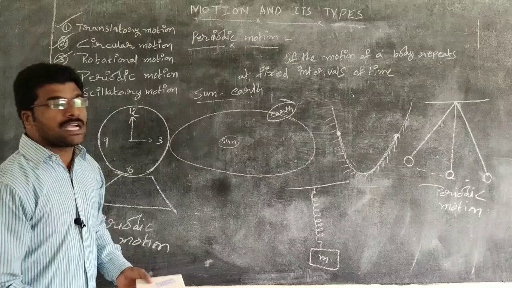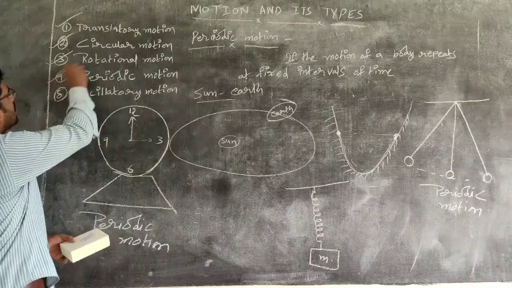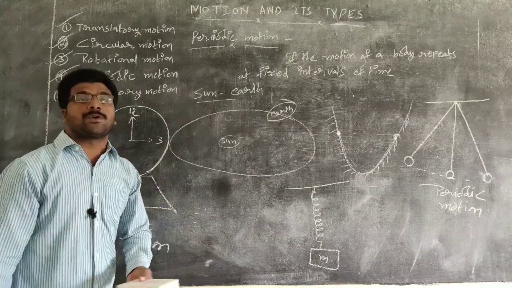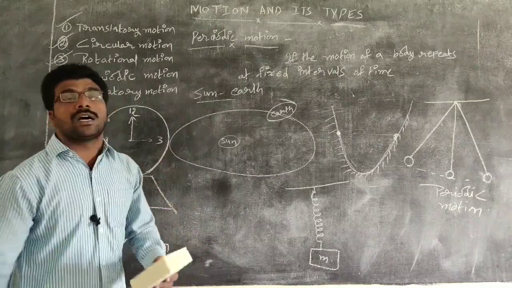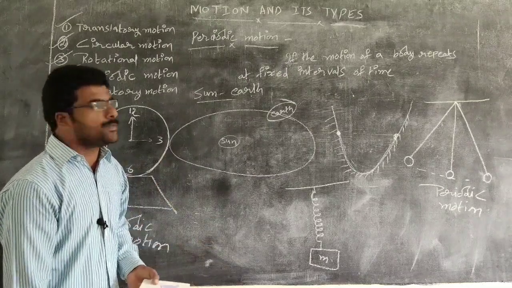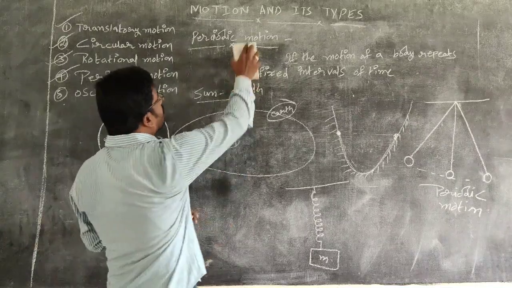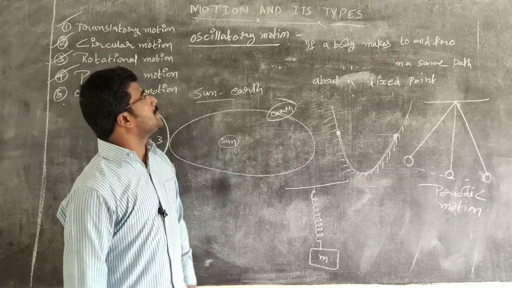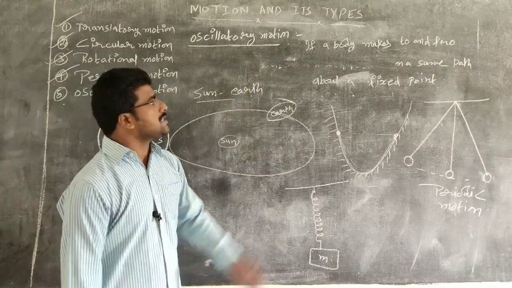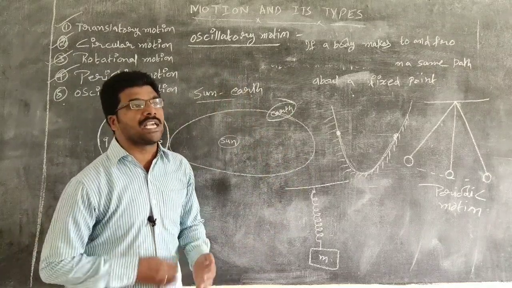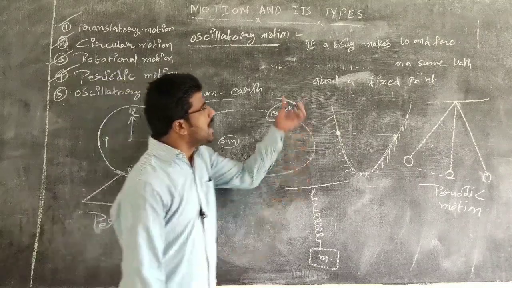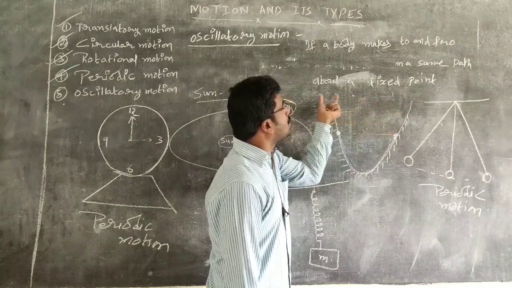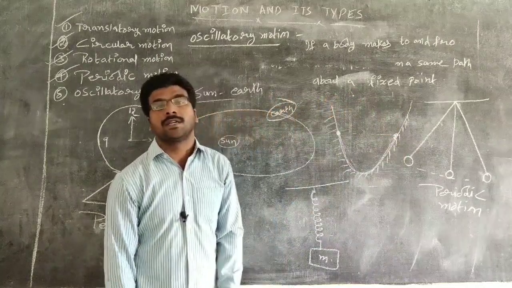Now we are going to see another type of motion, that is oscillatory motion. In order to discuss oscillatory motion, we want to know its definition. What is oscillatory motion? The motion of a body is said to be oscillatory if the body makes to and fro motion on the same path about a fixed point.